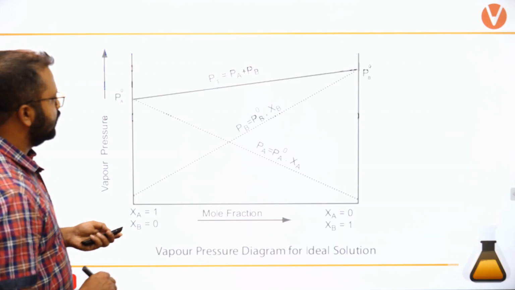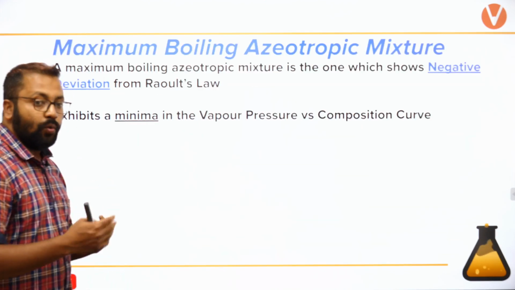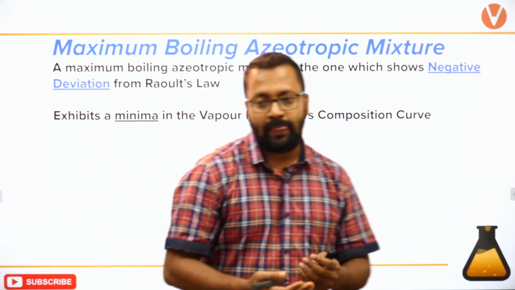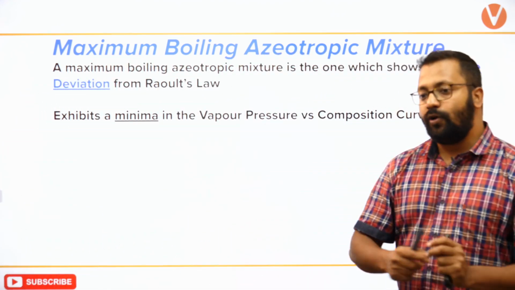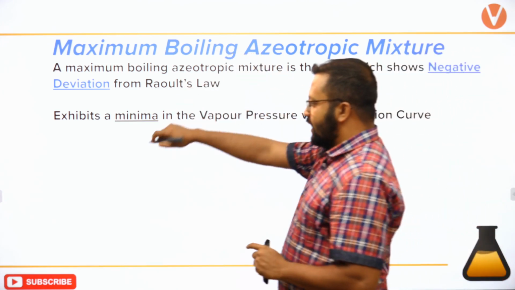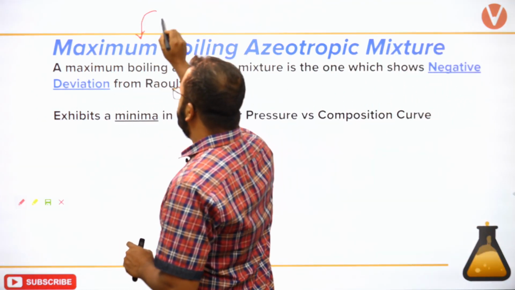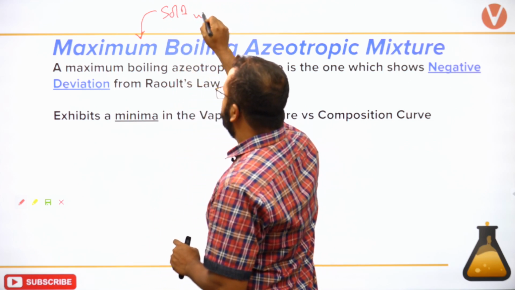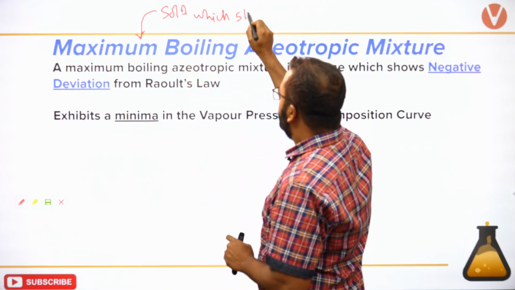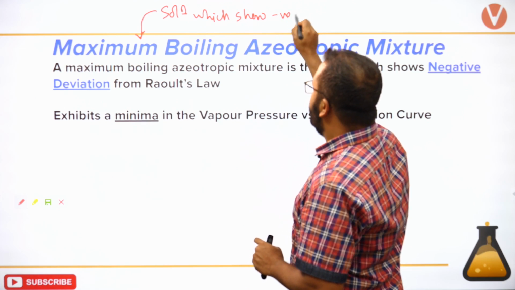Okay, so let's talk about the maximum boiling azeotrope. What will happen in a maximum boiling azeotrope? Maximum boiling azeotrope will be formed for which kind of solutions? Can you tell me? Solutions which show negative deviation.